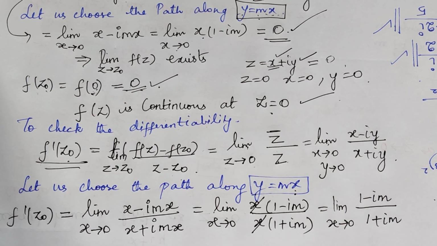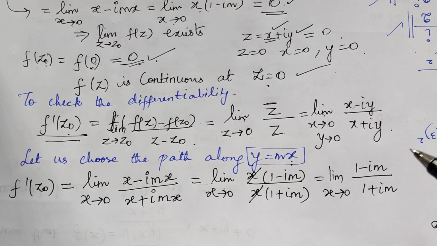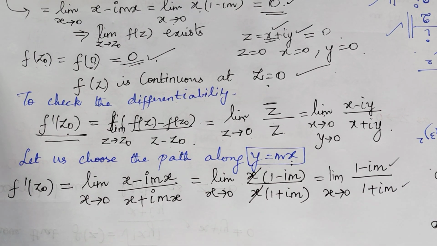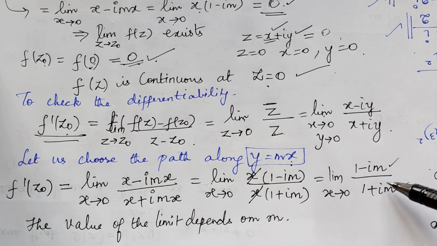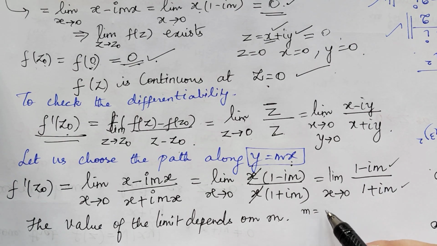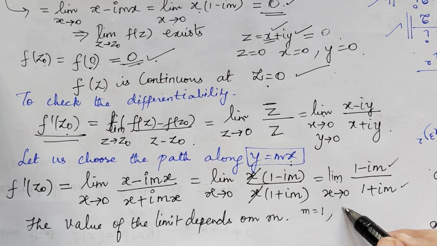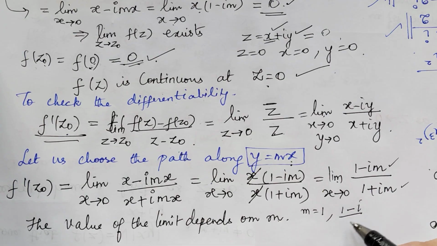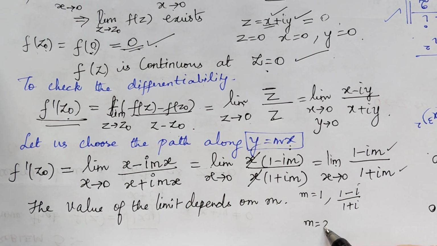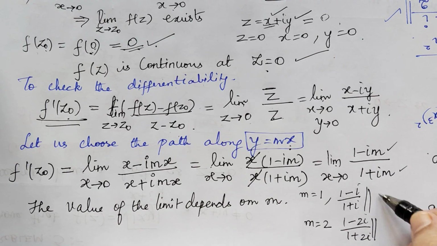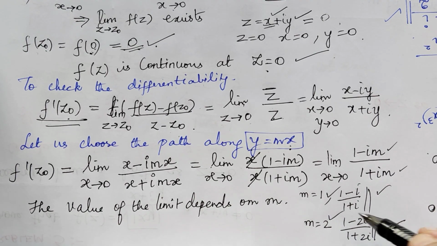And we clearly understand that the value of this limit depends on the value of m. So as m keeps on changing, the value of this limit also changes. Because you can check that when m is 1, what is the value of this limit? 1 minus i divided by 1 plus i. What about m equal to 2? If you take m as 2 over here, 1 minus 2i divided by 1 plus 2i. So we see that the value of the limit keeps on changing as the value of m changes.